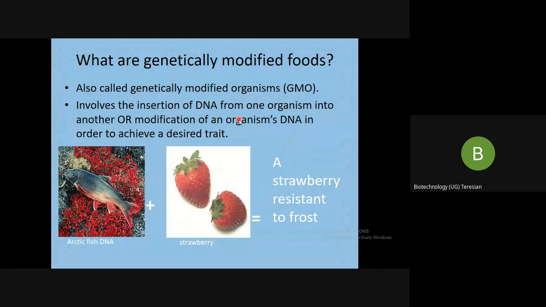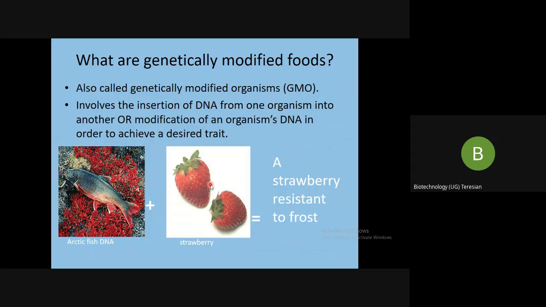Then we can see strawberries. We cannot grow strawberries in all countries. Suppose you're growing strawberries in temperate countries, it's not possible because of the cold conditions there.